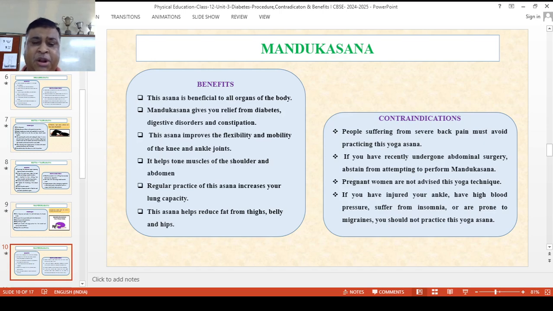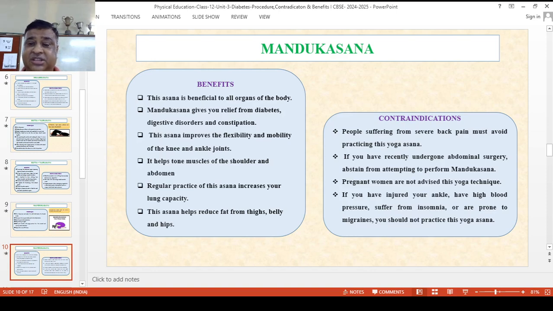Mandukasana helps all the organs of your body. It also relieves diabetes, digestive disorders especially, and constipation. It also improves flexibility and mobility of the knees and ankles. It also strengthens the muscles of the shoulders and abdomen. Regular practice of this asana increases lung capacity, and it also reduces the thighs, belly and hip muscles.